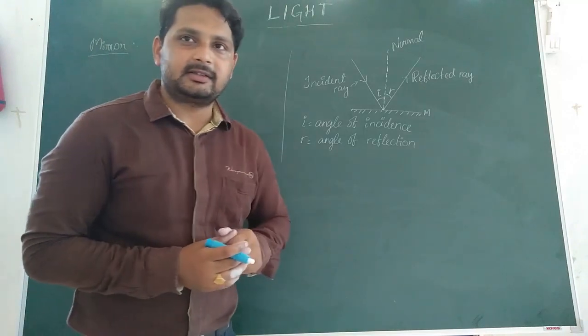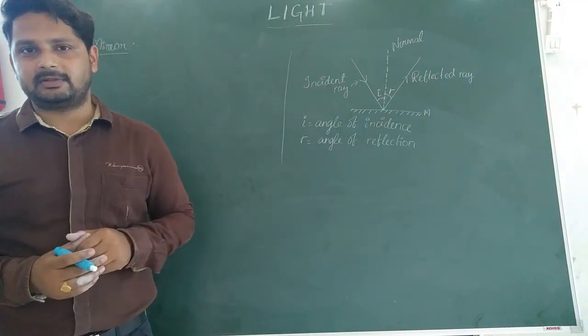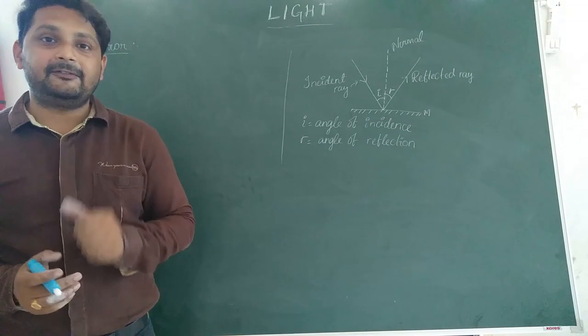In our lower classes, you have studied reflection is of two types: regular reflection and diffused reflection.